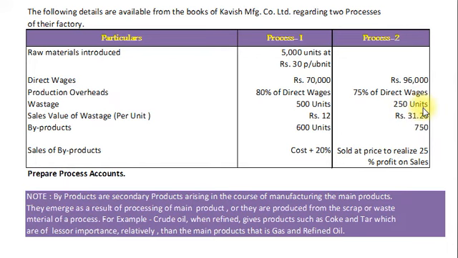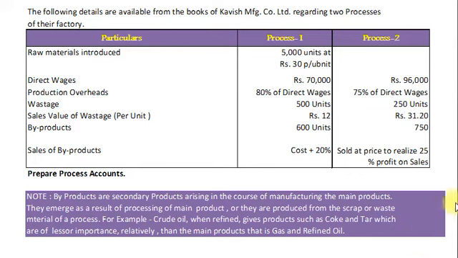Sales value of wastage per unit rupees 31.20. Byproducts 750 units. Sale of byproducts, that is sold at a price to realize 25% profit on sales. From the above information, we have to prepare a process accounts of the factory.